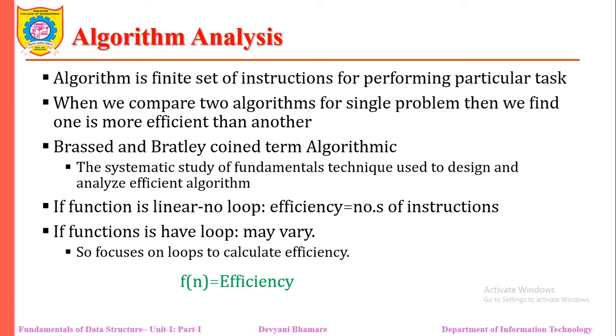We say the algorithm's efficiency is a function of the number of elements to be processed. That's why we say f of n is equal to efficiency, meaning how many elements are being processed by using that particular function.